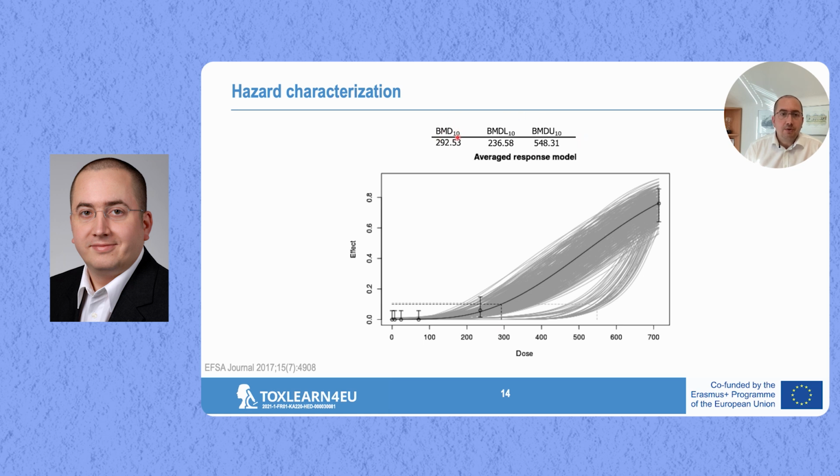So here you see the benchmark dose 10, because 10% is the critical effect size, and the lower level is 237, and the upper level is 548 microgram per kilogram body weight and day. The lower level is approximately here, coincidentally, so by chance, near this experimental data point. This doesn't need to be the case at all, but coincidentally here it is. 237 is the benchmark dose lower limit for riddelliine. And this is the reference point from the dose response data that is used to characterize the risk.